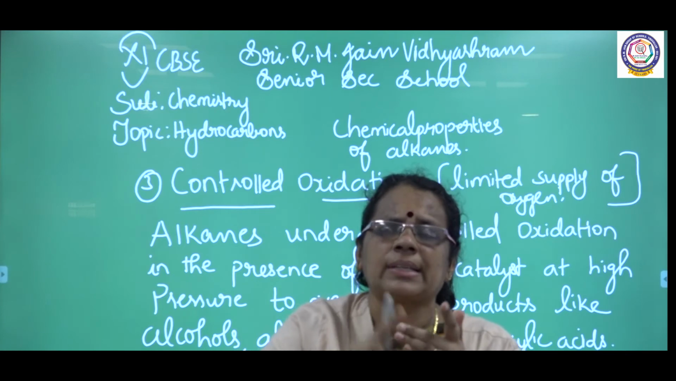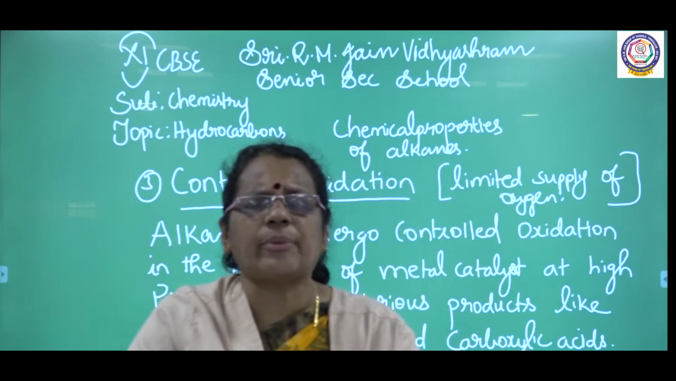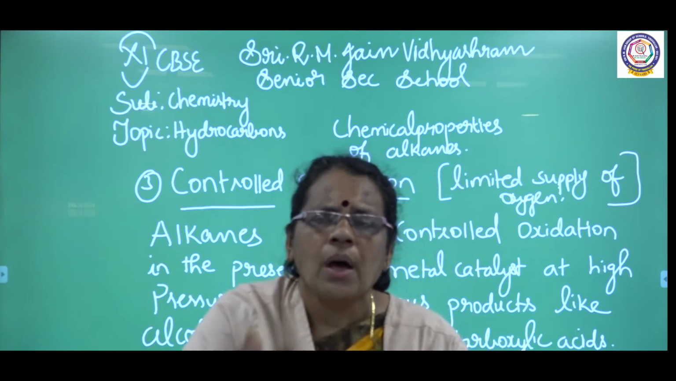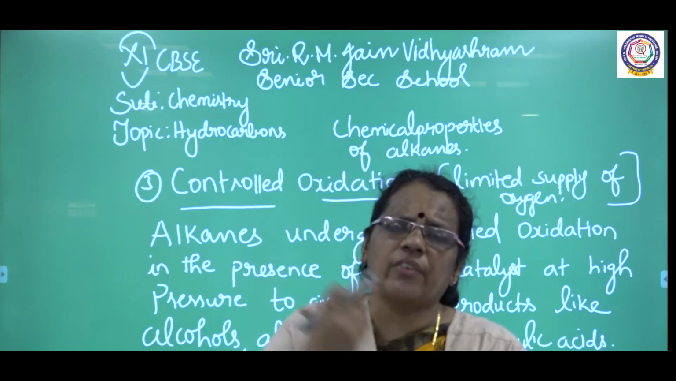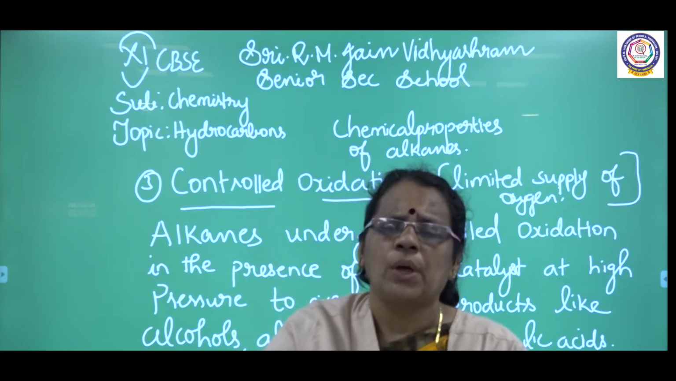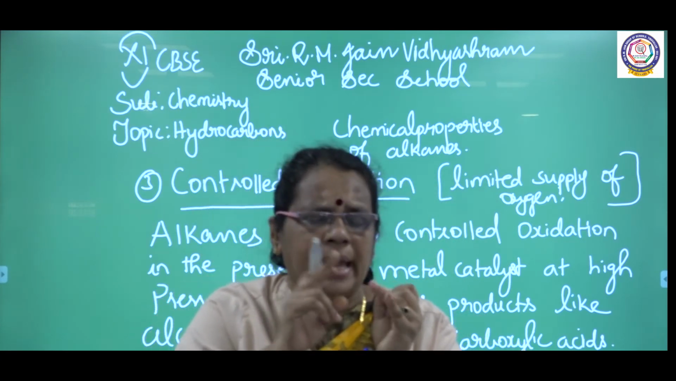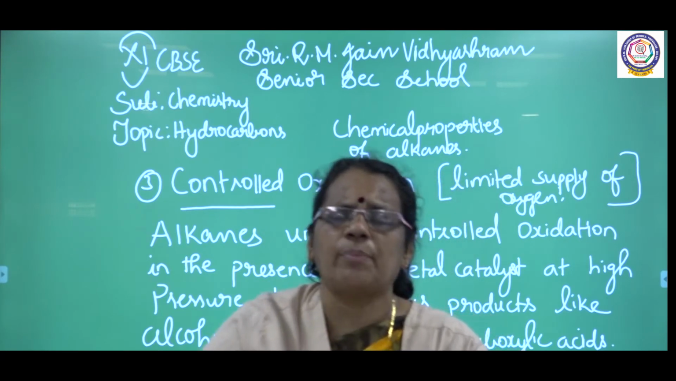The third one is we are going to start the reaction in the presence of a metal catalyst because the reactions are very slow here. So, in order to alter the rate of the reaction, we are using a catalyst also. So, the reaction is carried out under a controlled supply of oxygen, and high pressure is required in the presence of a metal catalyst.